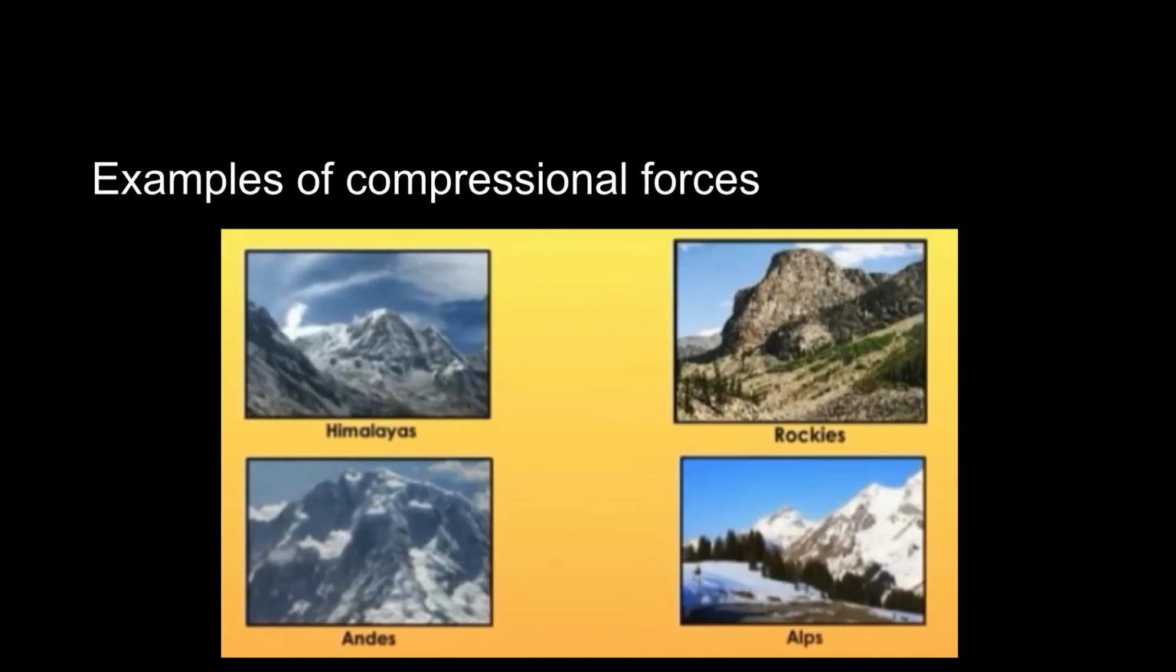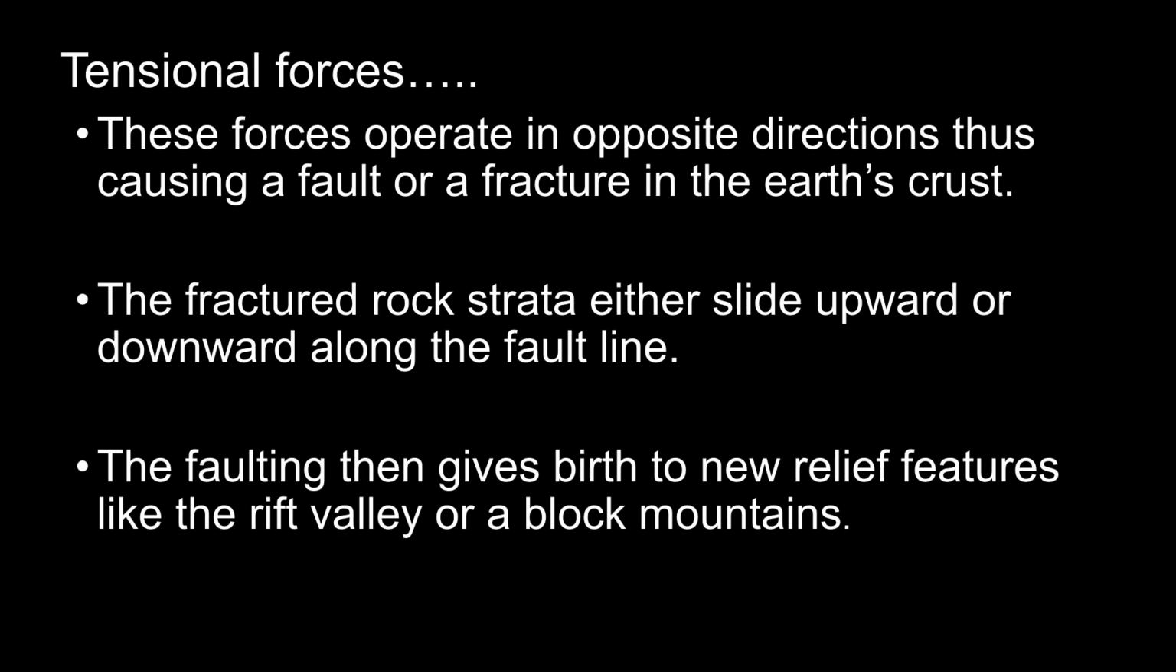Examples of compressional forces: the Himalayas, the Andes, the Alps and the Rockies. Tensional forces. These forces operate in opposite directions, thus causing a fault or a fracture in the Earth's crust. The fractured rock strata either slide upward or downward along the fault line. The faulting then gives birth to new relief features like the Rift Valley or block mountains.